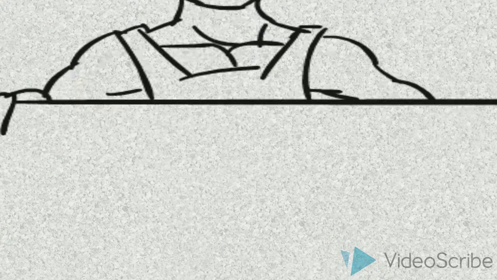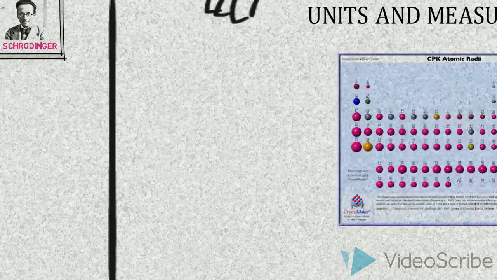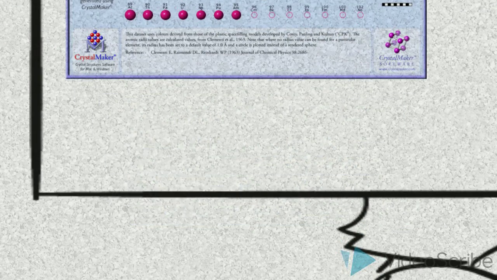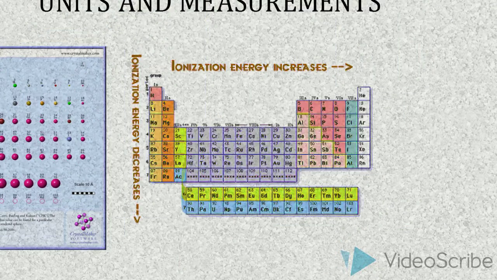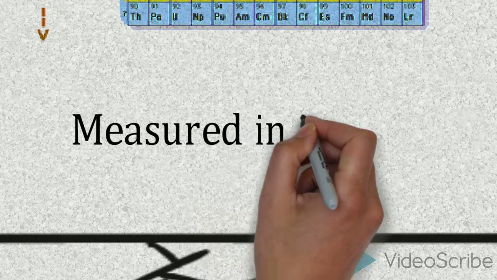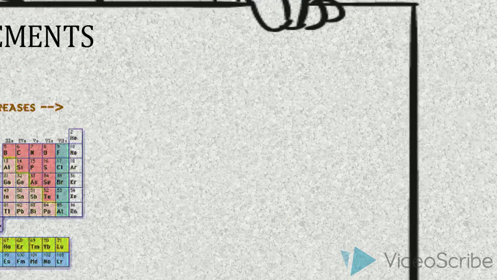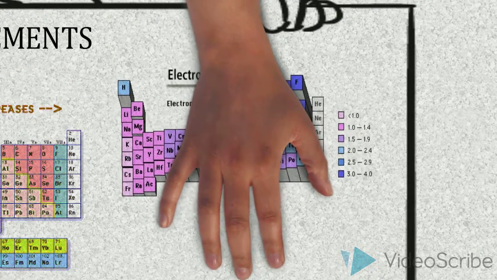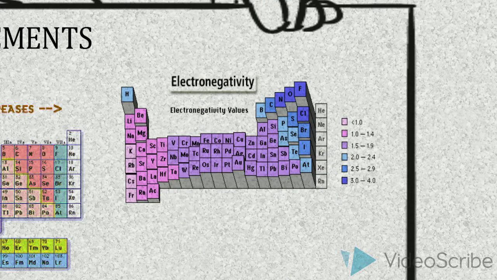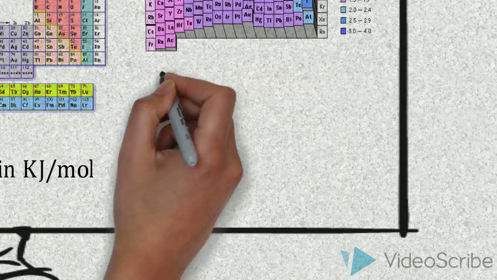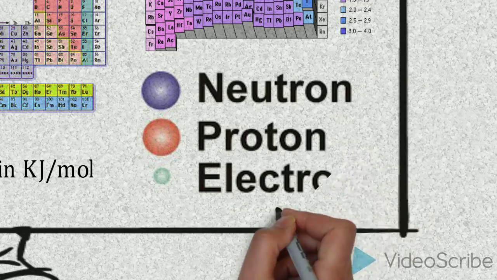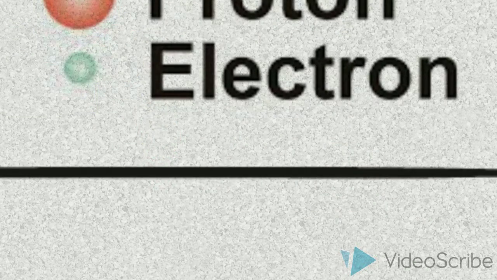Units of measurement include atomic radii, which is half the distance between the two nuclei of two adjacent atoms, measured in nanometers. Ionization energy is the energy required to remove an electron from a ground state atom in the gaseous state. The unit used is kilojoules per mole for chemists, and the electron volt is used by physicists. Electronegativity is the relative ability of the atom of an element to attract electrons in a chemical bond. Atomic mass unit is used to measure the mass of subatomic particles, in u units.